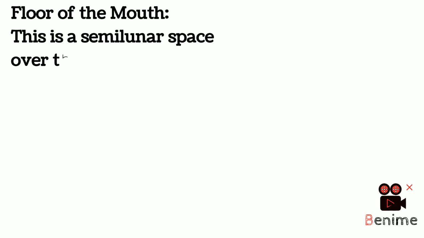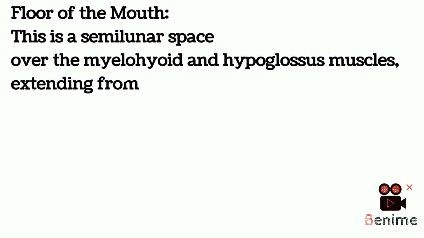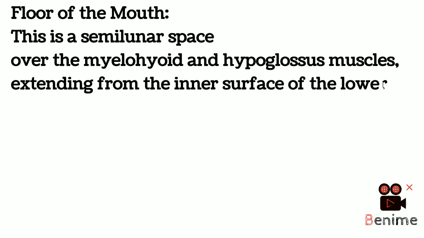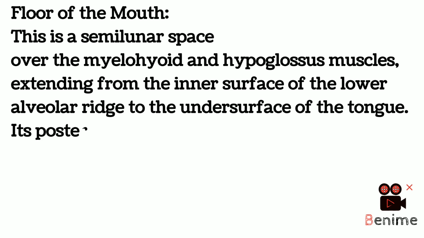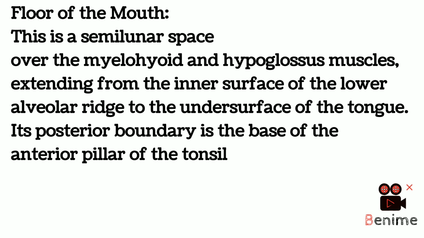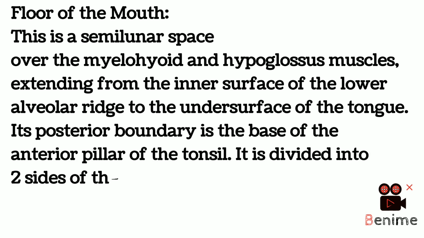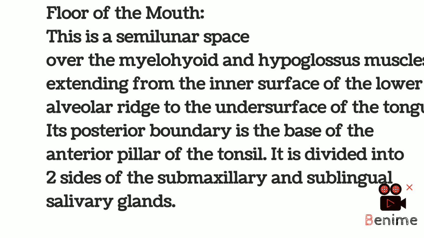Floor of the mouth. This is a semilunar space over the mylohyoid and hyoglossus muscles, extending from the inner surface of the lower alveolar ridge to the undersurface of the tongue. Its posterior boundary is the base of the anterior pillar of the tonsil. It is divided into two sides by the submaxillary and sublingual salivary glands.